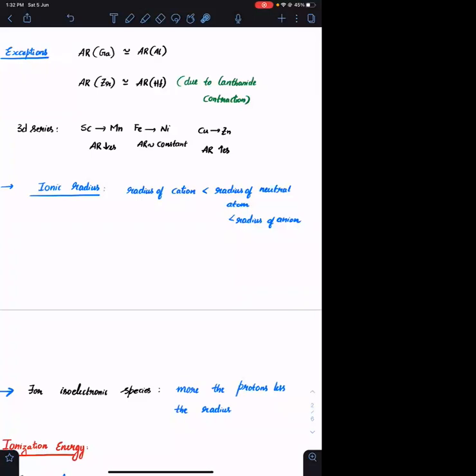Okay, and if you are taking an anion, if there is a new student coming into the classroom, what will happen to the concentration of the teacher on all the students? It will be relatively थोड़ा सा decreased, क्योंकि new student के ऊपर भी ध्यान देना पड़ेगा ना. Okay, so what is happening to the Z star? It is getting decreased. If Z star decreases, what will happen to the radius? Increases. Okay, आपको इतना ही याद रखना है. The radius of a cation will always be lesser than the radius of the neutral atom, and the radius of the neutral atom will always be lesser than the radius of the corresponding anion. Okay, I hope this is clear.